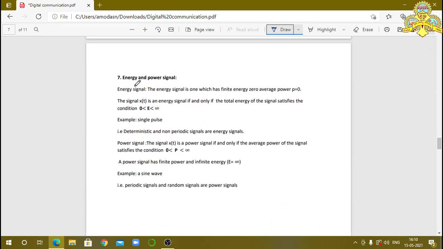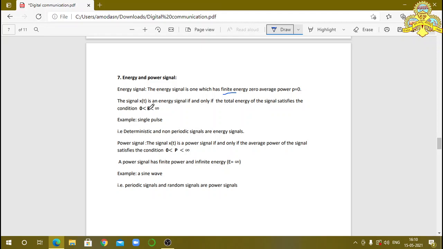Then the last one, that is energy and power signal. Energy signal means the energy signal is one which has finite energy and zero average power. Finite energy, zero average power, that is P is equal to 0. Once again you read this sentence. The energy signal is one which has finite energy. Energy is finite, it is not infinite. One particular value of energy is there, but average power is 0. Average power is 0, and energy is finite, one particular value. Then it is called an energy signal.